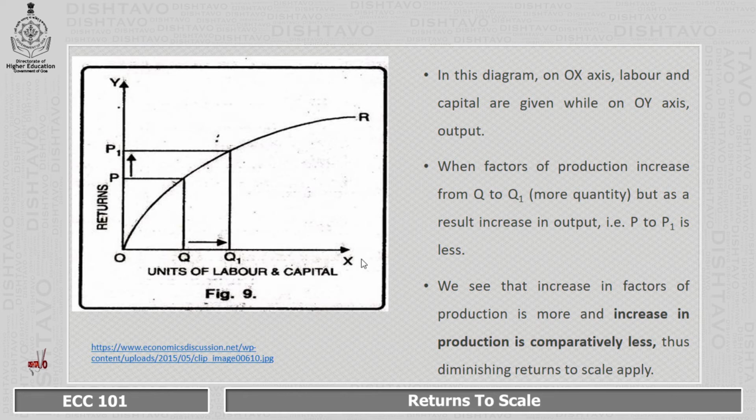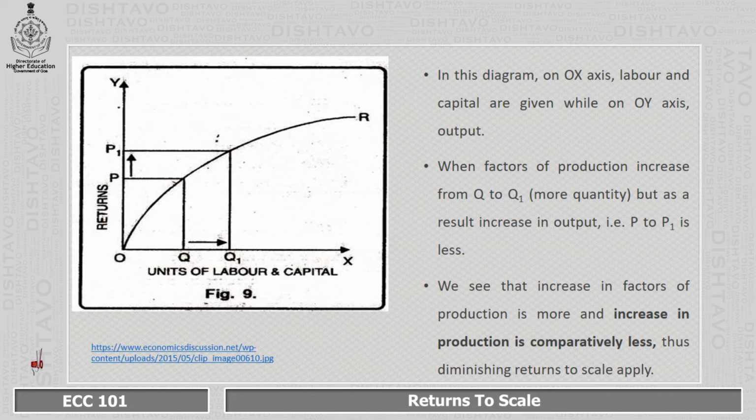Again, on the x-axis we have marked units of labor and capital, that is the inputs, and on the y-axis we have marked the returns. Initial input is OQ and initial return is OP. When we have increased the input from OQ to OQ1, there is an increase in output but at a much lesser level. Output has increased from OP to OP1, but if you look at the difference between the increase in input and the increase in output, we can say that the increase in output is much less compared to the increase in input.